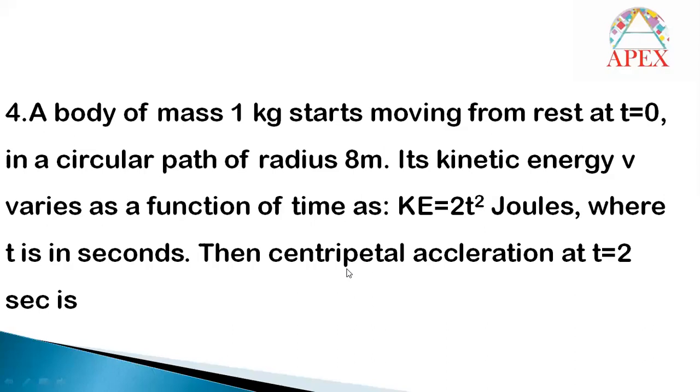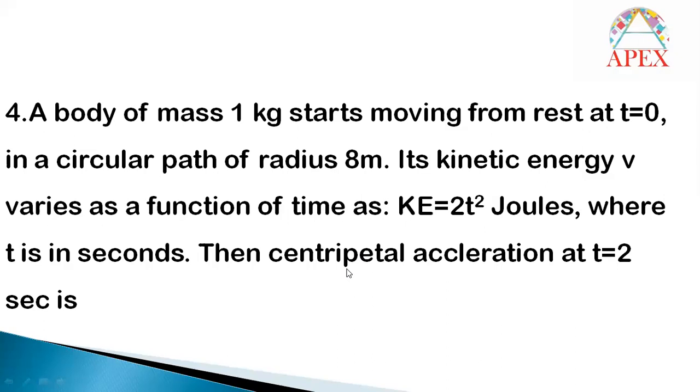See question number 4. A body of mass 1 kg starts moving from rest at t equal to 0 in a circular path of radius 8 meters. It started from rest and is moving along the circular path of radius 8 meters.